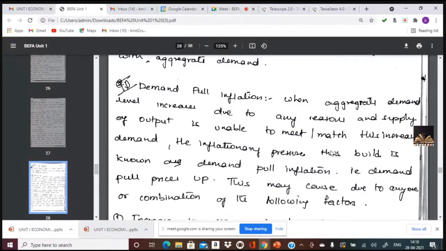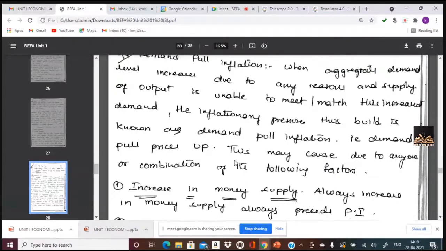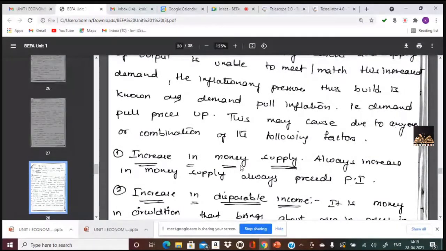The second one is demand pull inflation. When the aggregate demand level increases due to more money supply, for any reason, supply of output is unable to meet and match the increased demand, which creates inflationary pressure. Thus the demand pulls the inflation up, which leads to prices going up. This may be due to any one factor or a combination of two factors.